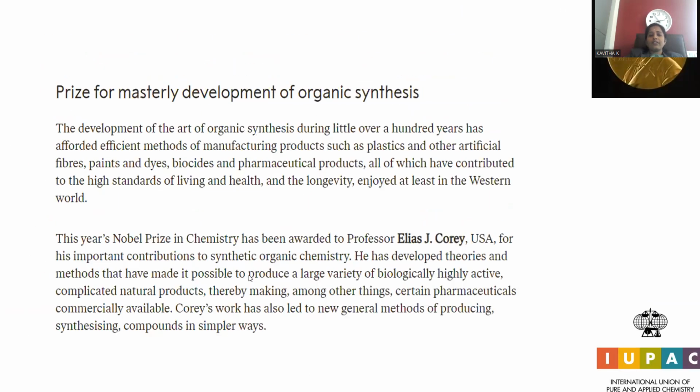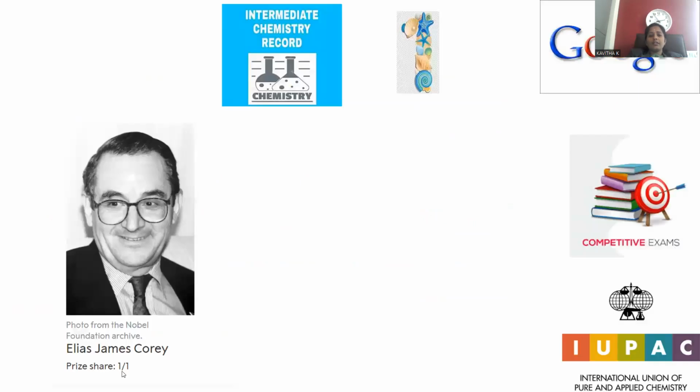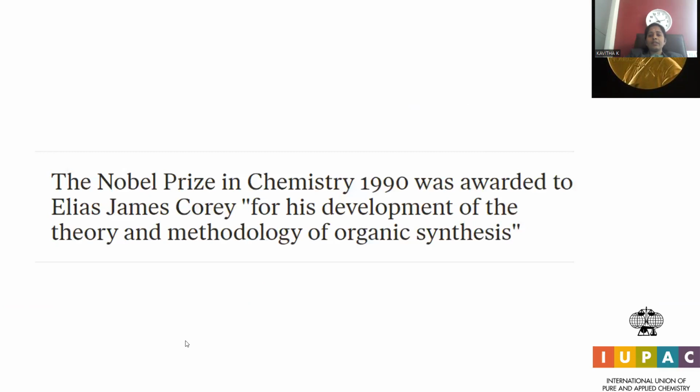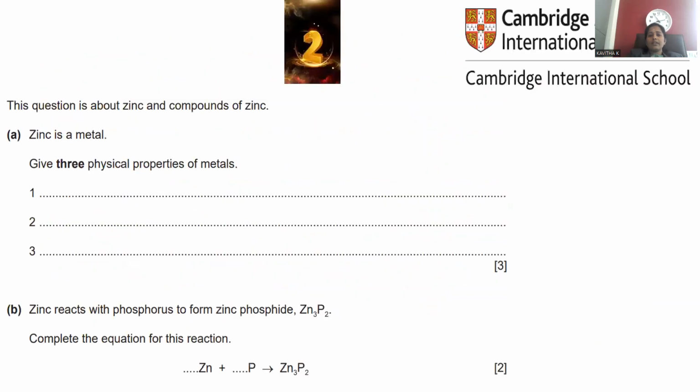This is the way we can go with the Nobel Prize for Elias James Corey for the year 1990. By this, we conclude question number 1. Let's go with question number 2, collected from Cambridge International Assessment.